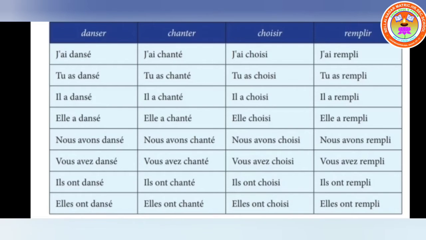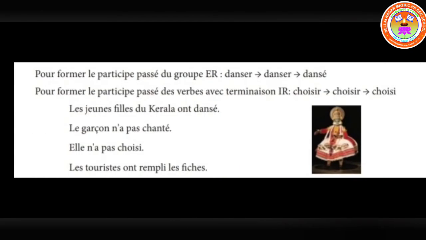Now next, they have given how to form the past participle for the er group and the ir group. Pour former le participe passé du groupe er, danser, danse with an accent, so er is removed and é is added. Then pour former le participe passé du verbe avec terminaison ir, which is ending in ir, choisir: the r is removed and choisi is the past participle.